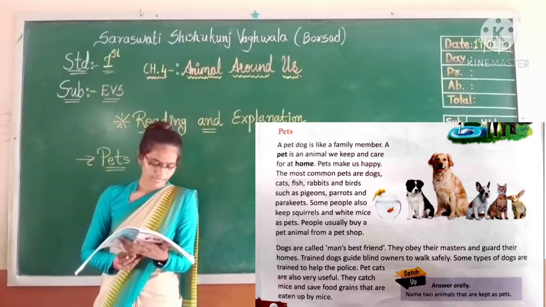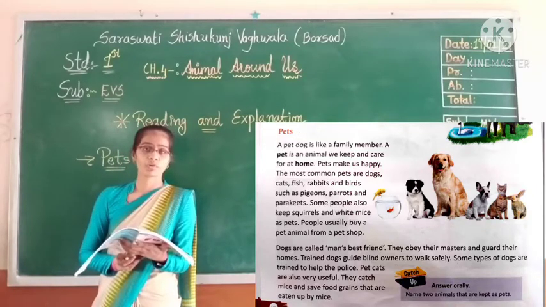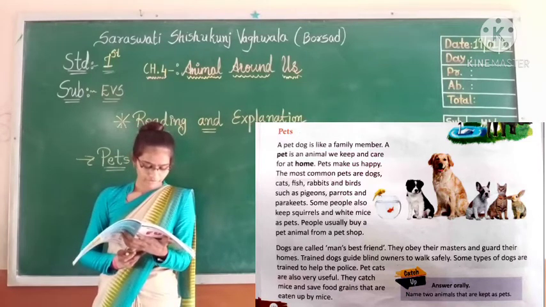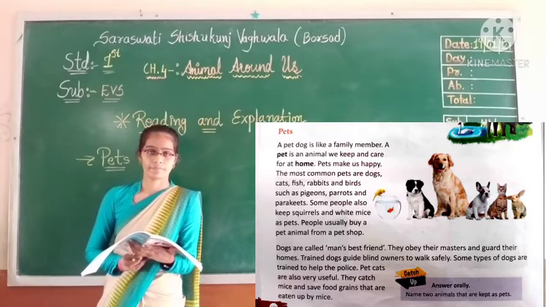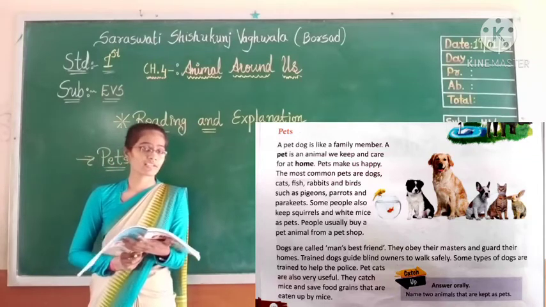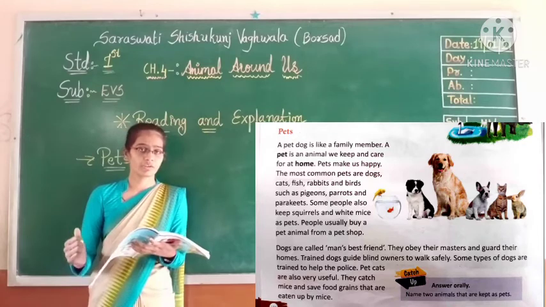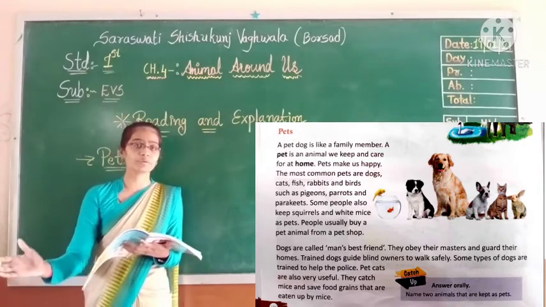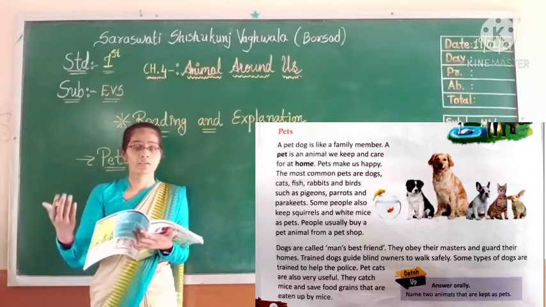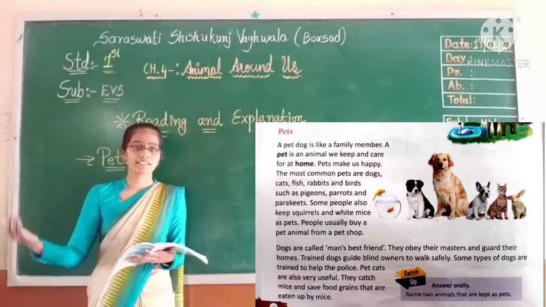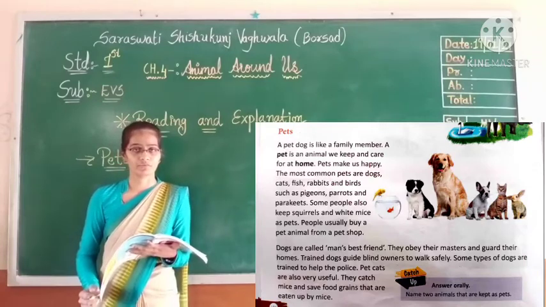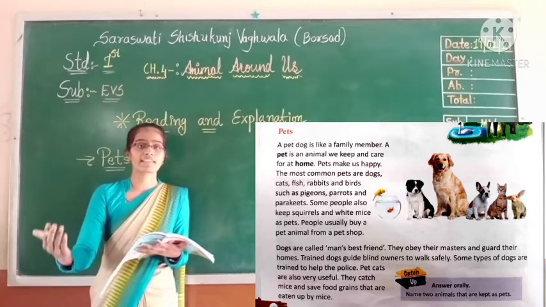Trained dogs guide blind owners to walk safely. There are also trained dogs. How are these trained dogs useful to us? These trained dogs help a blind person to walk safely. Blind means a person who is not able to see. So how can they walk? At that time these trained dogs help them to walk safely. That is why dogs are called man's best friend.